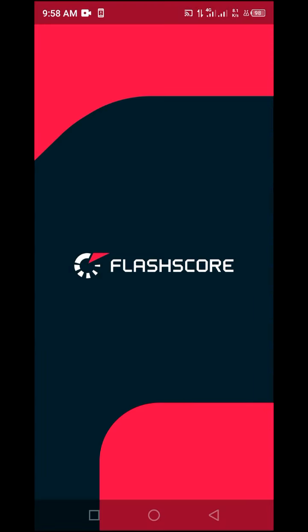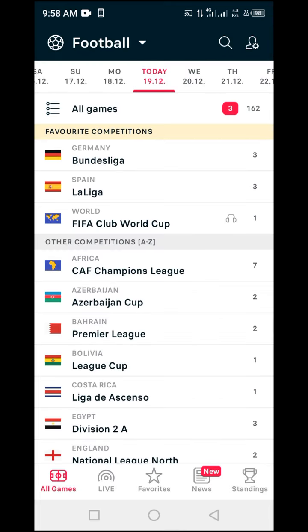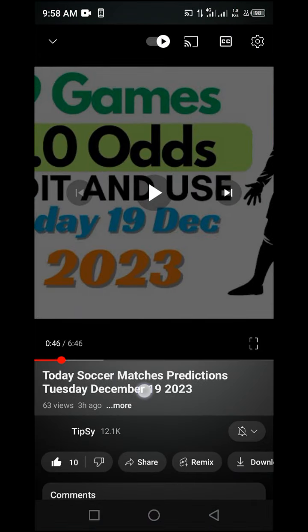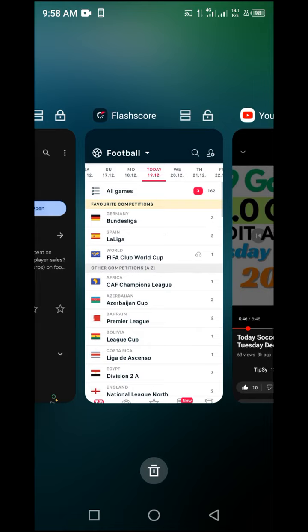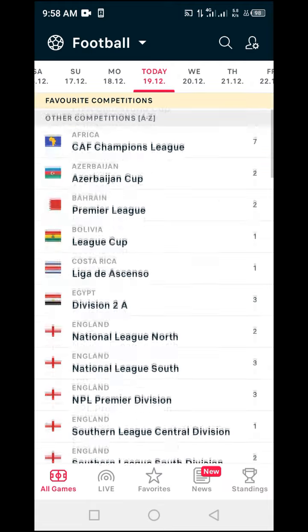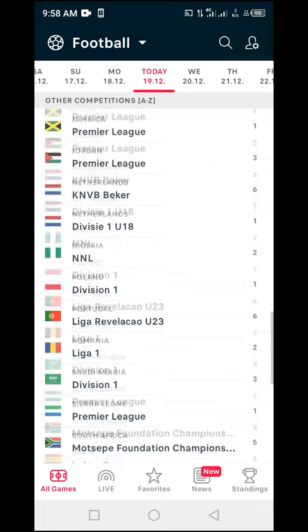Once you click on that, you want to make sure that you'll be taken to the inside of the page of Flashscore. Now you also want to locate the date on which that match has been predicted. In this case, you are going to notice that this is 19. You want to go back inside of Flashscore and locate the date to be 19 as you can see here. Once you are on 19, you want to make sure that you locate the Iran Pro League as has been given for you inside of the video.